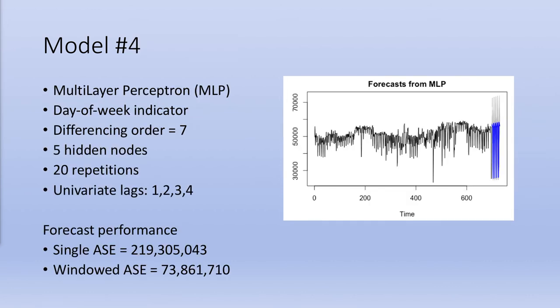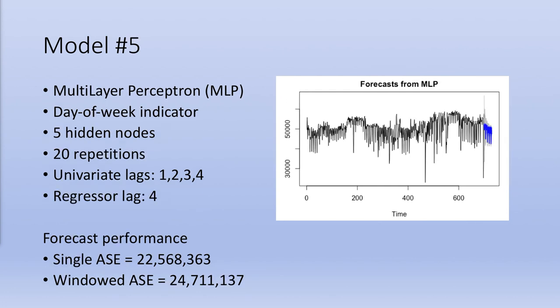So next we tried a neural network approach and used day of the week as an indicator variable with differencing order of 7. We tried several different cross-validation runs to choose the optimal number of hidden nodes, but in the end, 5 nodes and 20 repetitions had the best results. We let the function optimize the lags, and the single run ASE here was very close to that of our very first model. But we felt we could improve and ran it under several scenarios. The best performance was gained by letting the function choose the regressor lag of 4, and it was the best single run ASE and one of the best windowed ASEs yet.